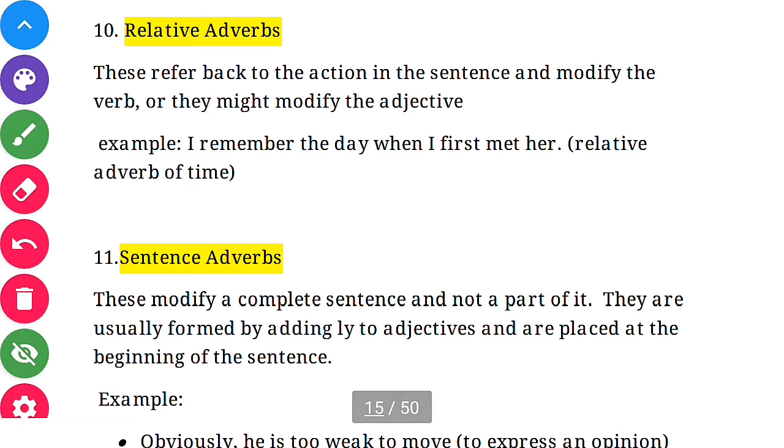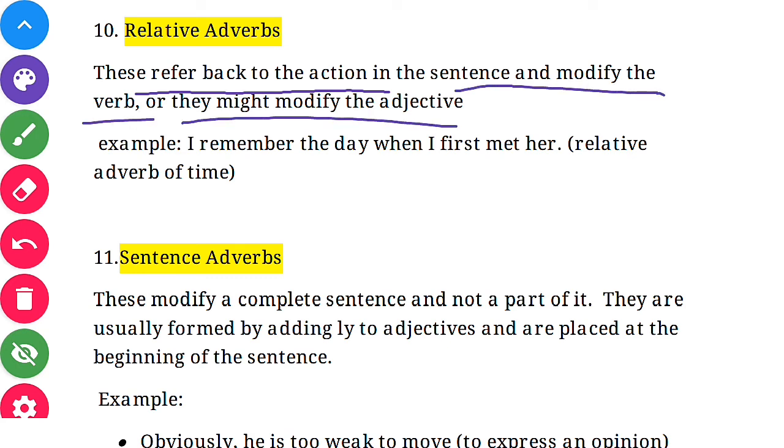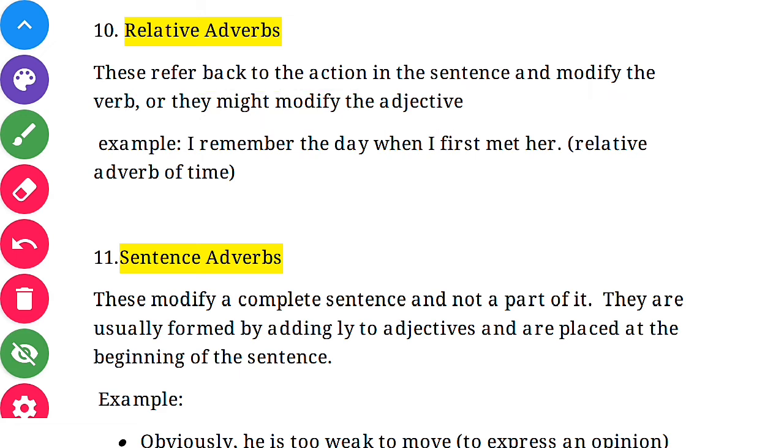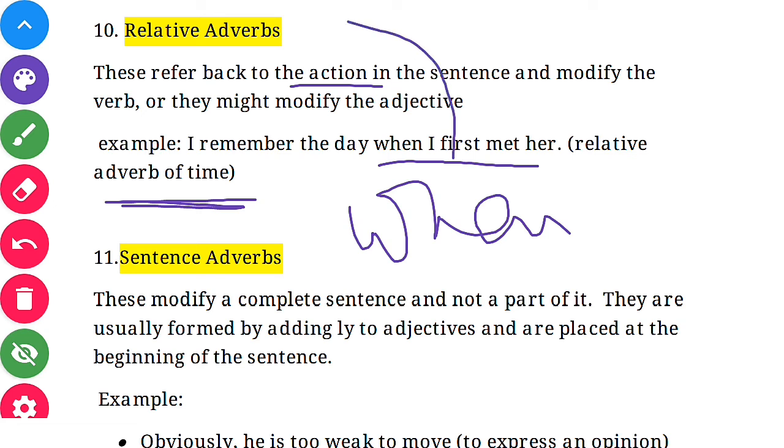Now the tenth point is relative adverbs. Relative adverbs are those adverbs which refer back to the action in the sentence and modify a verb or an adjective. You only have to remember here that these adverbs always refer back to the action. See, I remember the day when I first met her. A relative adverb of time, when, is given. So when I met her is reflecting back to the same action: I remember the day when I met her. So it is referring back. And here you can see that when is modifying the verb.